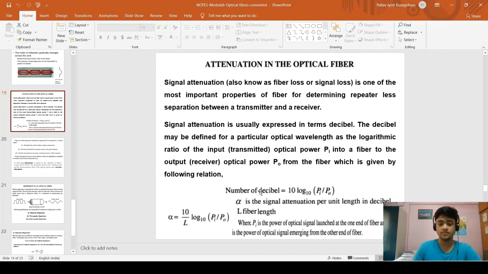So here's the formula: number of decibel is equal to 10 log base 10 of Pi by P naught, where Pi is the power of the optical signal launched at one end of the fiber, and P naught is the power of the optical signal emerging from the other end of the fiber. This is the formula of attenuation: alpha is equal to 10 by L into log base 10 of Pi by P naught. Here it is the signal attenuation per length in decibel, where L is the fiber length.